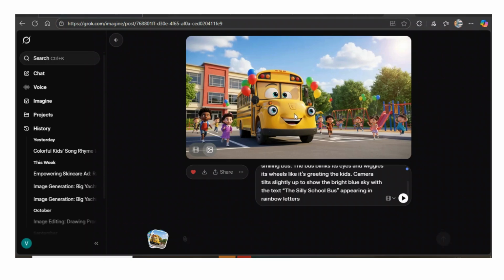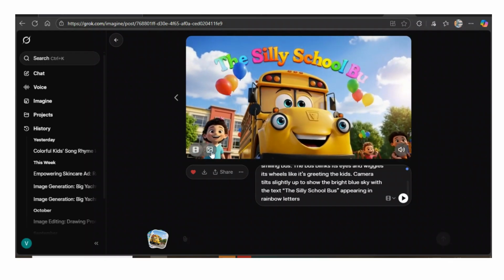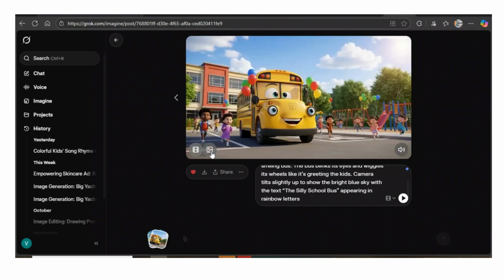Okay, so with our prompt, now we've got the results. Let's have a look at the results. That's so beautiful. It doesn't even miss the spelling. The spelling is actually correct.